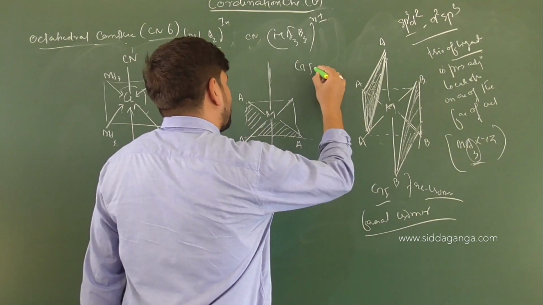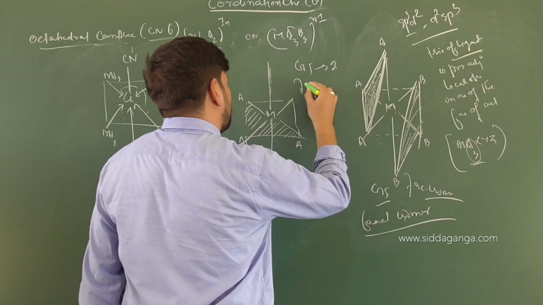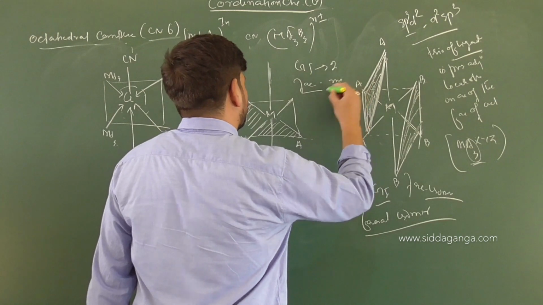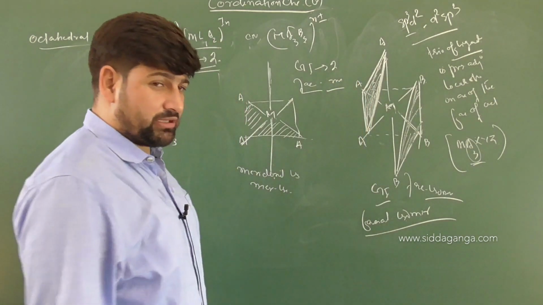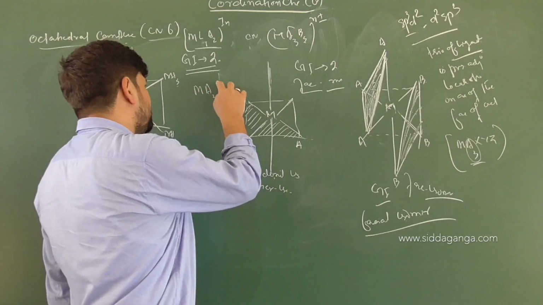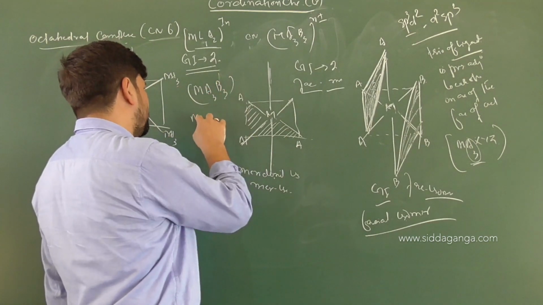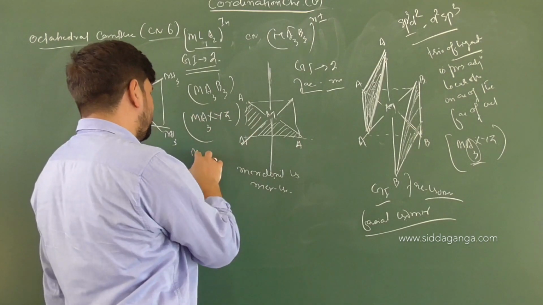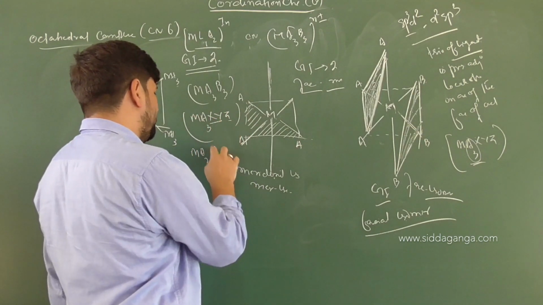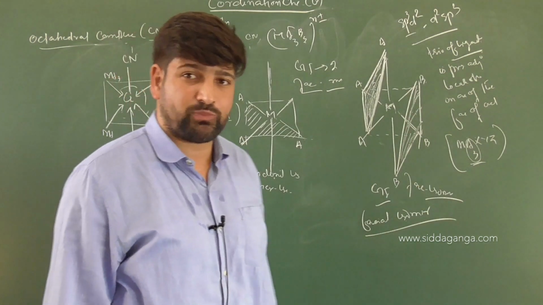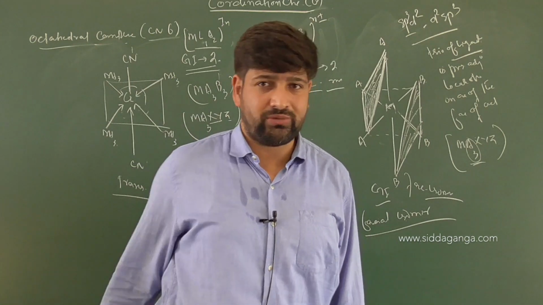So geometrical isomers will be two. One will be the facial isomer, and one will be Mer. Fac and Mer isomerism comes into play in a complex of general formula Ma3B3 or Ma3XYZ or Ma3, and you can have a bidentate ligand also B. So if there are three similar ligands present, then facial and meridional isomerism will come into play.